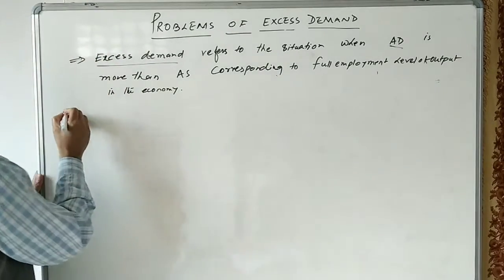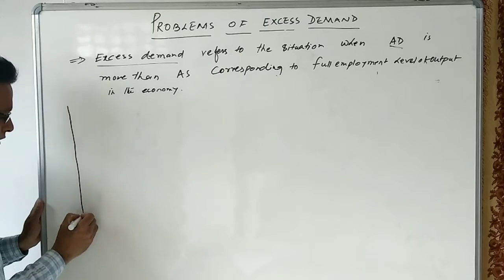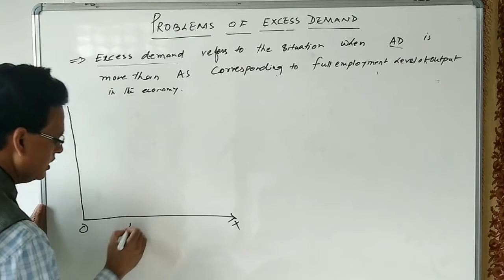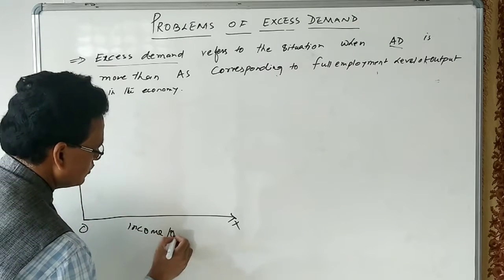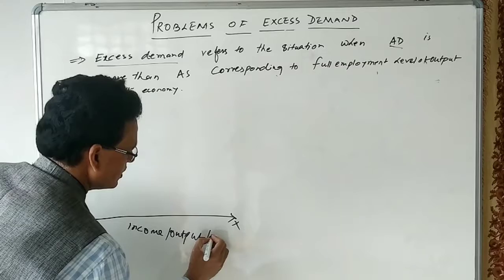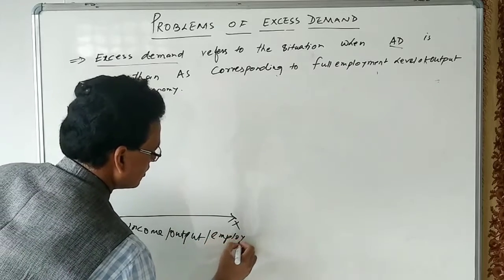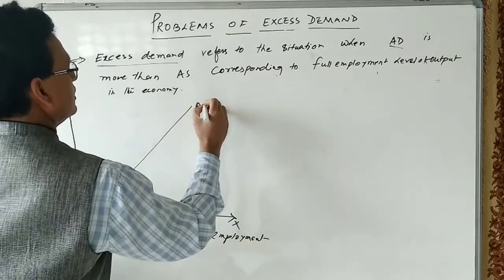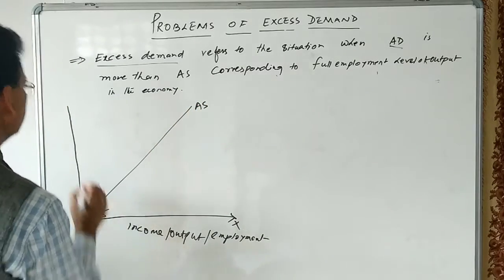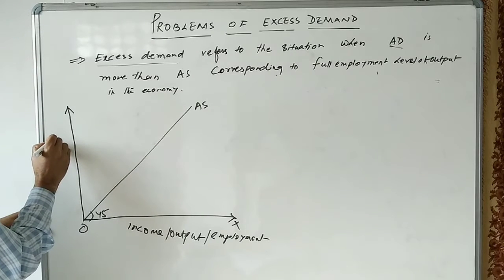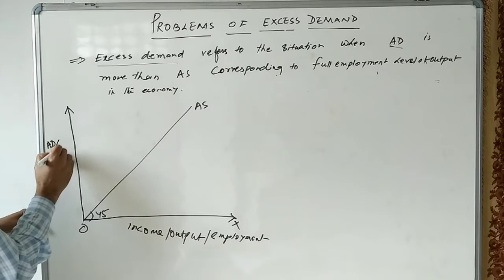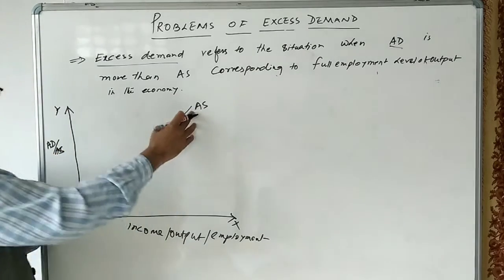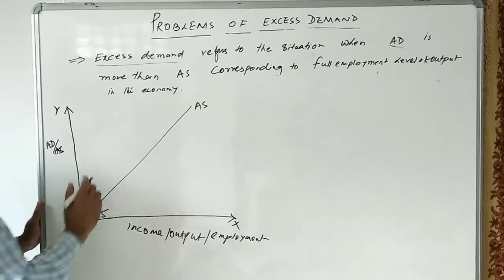We can draw one diagram over here. We can take income, output, and employment on the x-axis. This is the 45-degree line. We can take AD and AS, aggregate demand and aggregate supply, on the y-axis. This is the income line passing through the 45-degree.